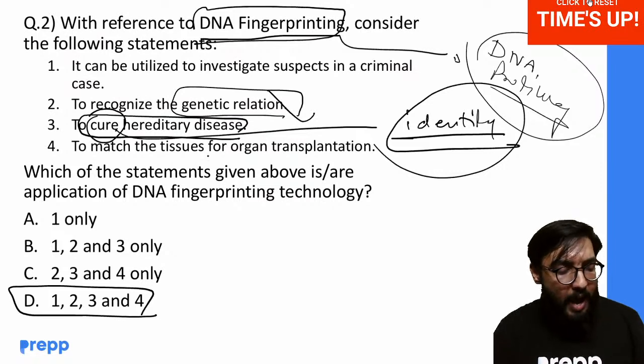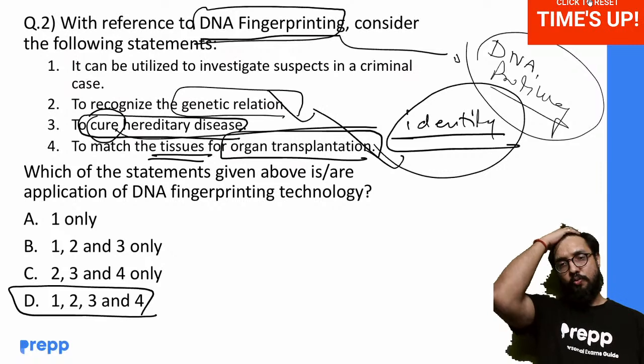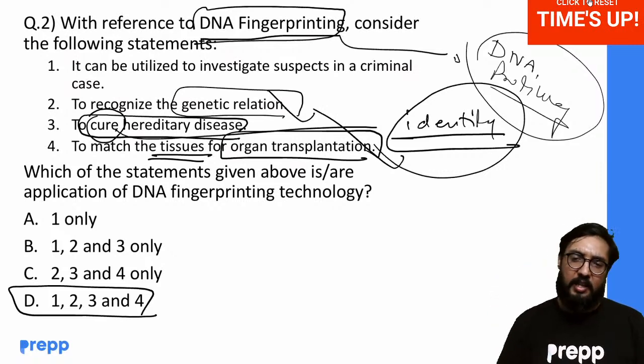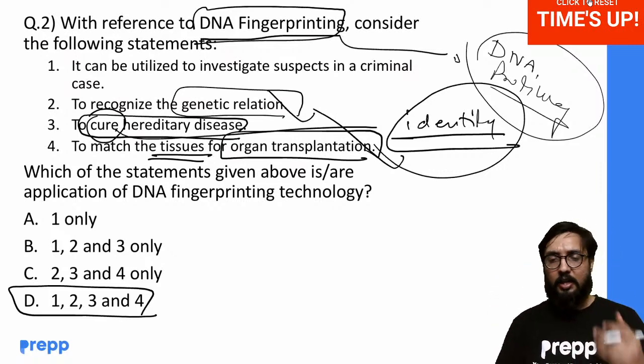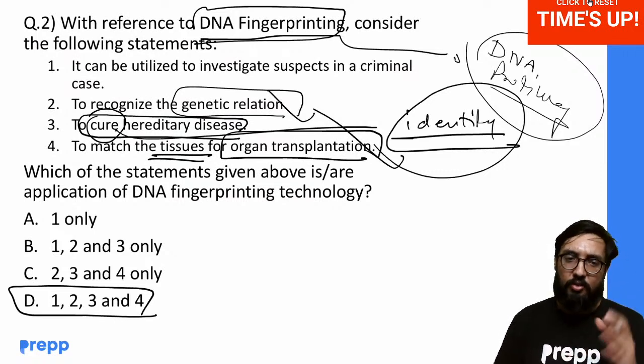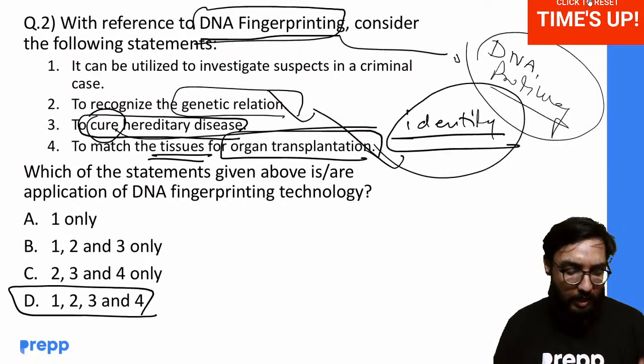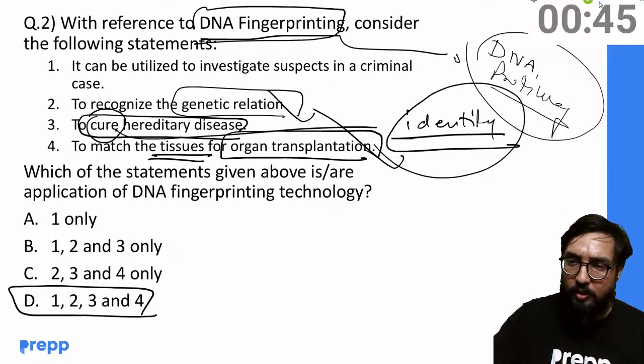And yes, to match tissues for organ transplantation. Again, in that case, it is also a very big need whether the donor's organ will suit the patient or not. So there also DNA profiling can be used, and DNA fingerprinting can be used. So let's move on to the next question.